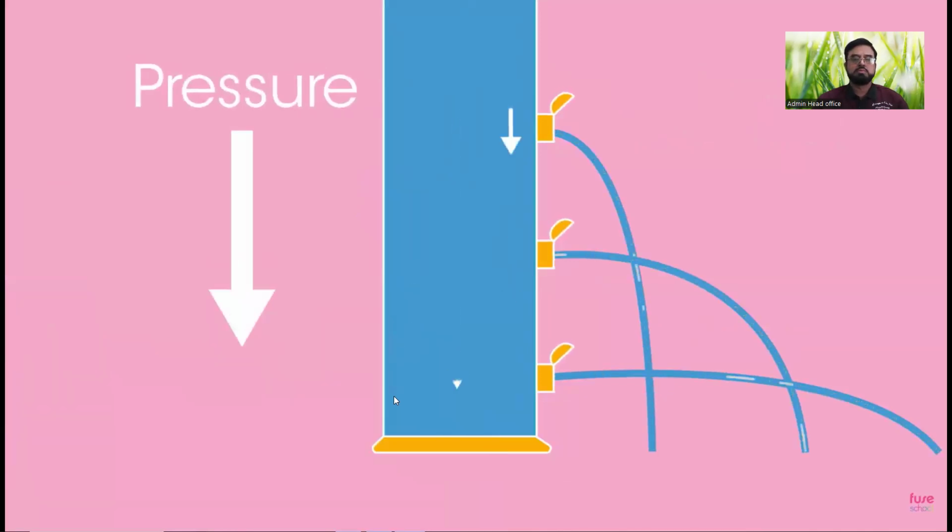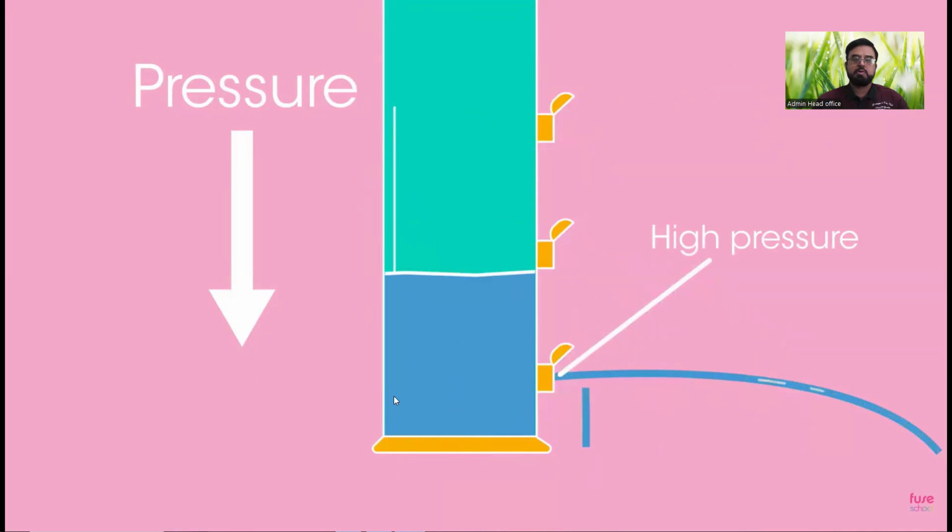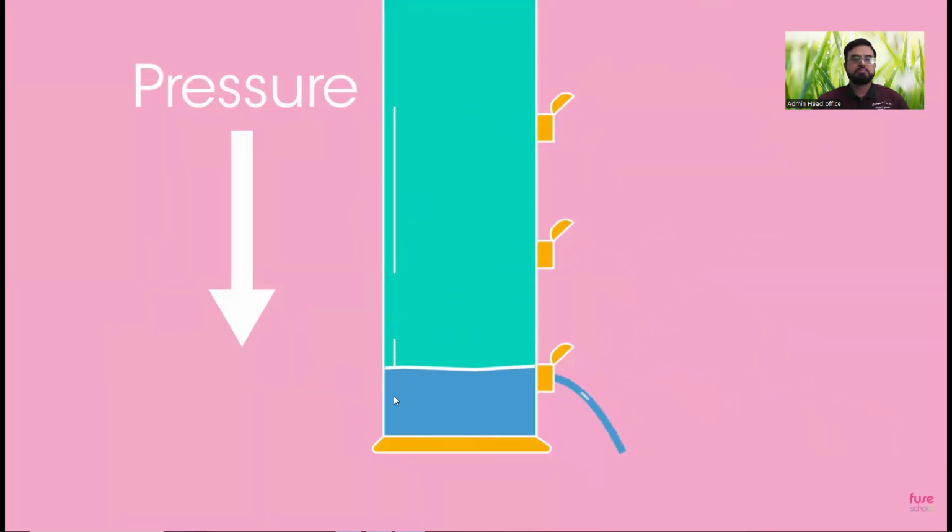The water that pours out of the hole at the bottom of the container travels further than the water that pours out of the hole at the top. This is because the water at the bottom of the container is under greater pressure than the water at the top. The mass of the particles pushing down on the water at the bottom of the container creates more pressure. The deeper the liquid, the greater the pressure.